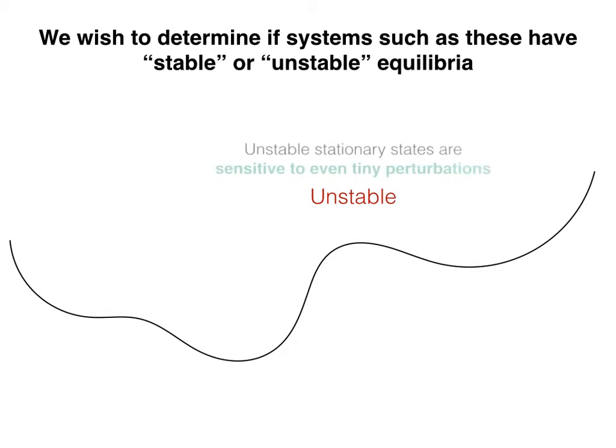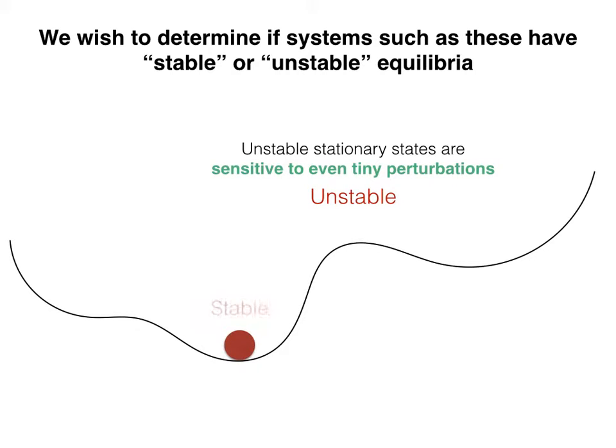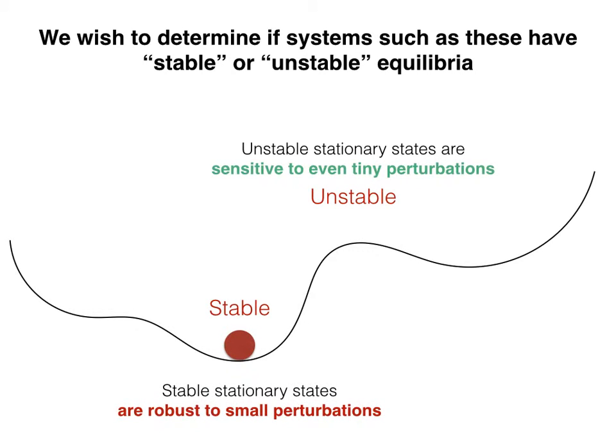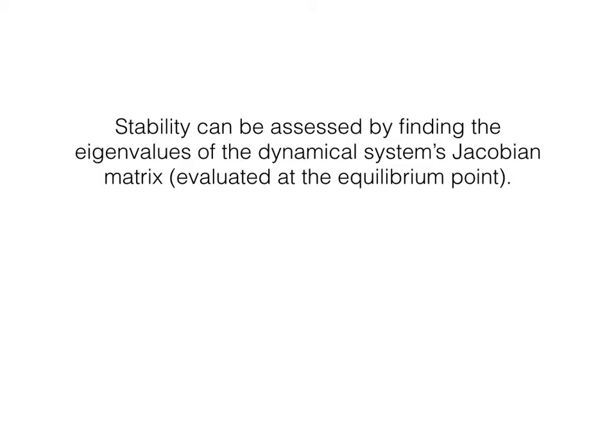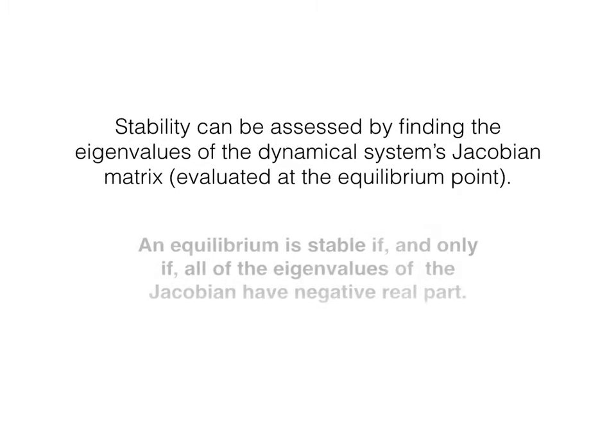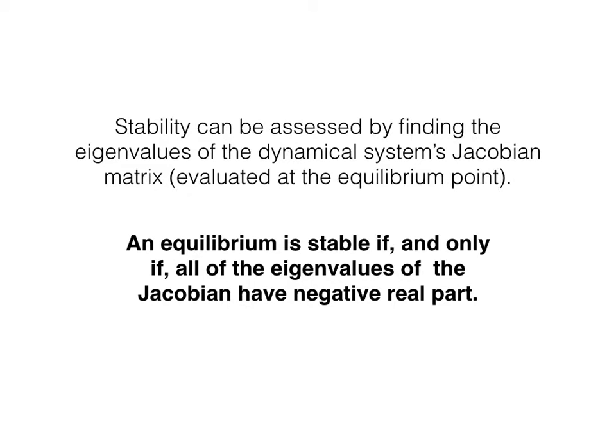Unstable stationary states are sensitive to even tiny perturbations. Stable stationary states are robust to small perturbations. Stability can be assessed by finding the eigenvalues of the dynamical system's Jacobian matrix, evaluated at the equilibrium point. An equilibrium is stable if, and only if, all of the eigenvalues of the Jacobian have negative real part.